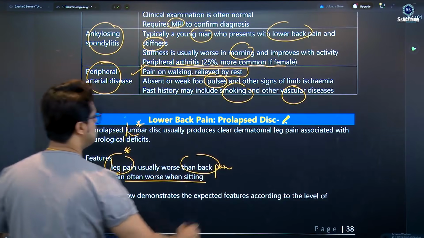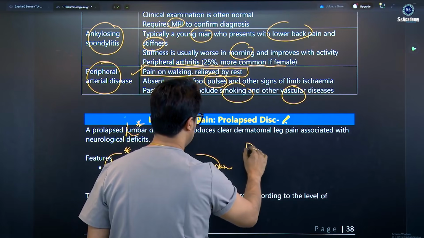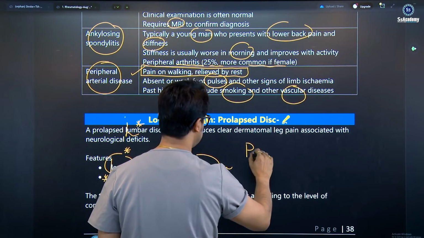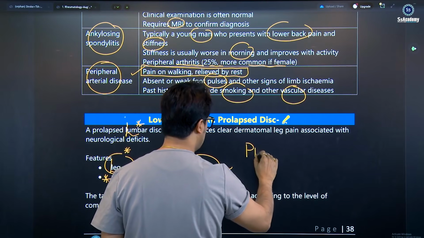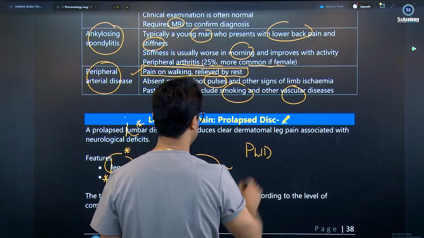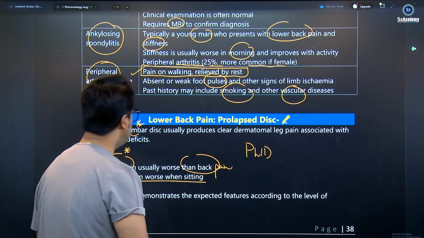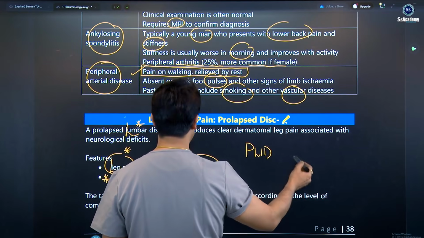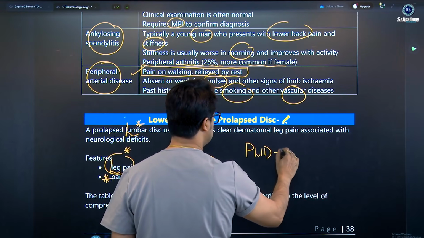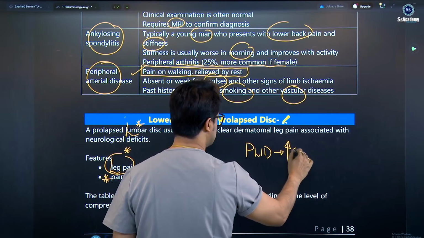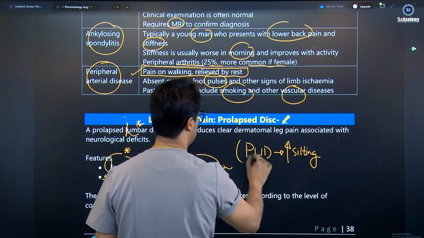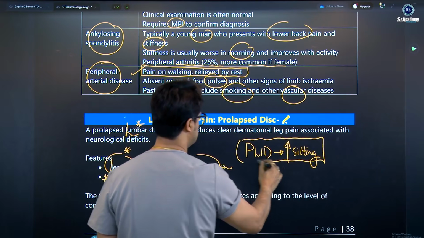This is the prolapsed lumbar intervertebral disc, PLID. This is important: the pain is often worse with sitting, it increases with sitting.